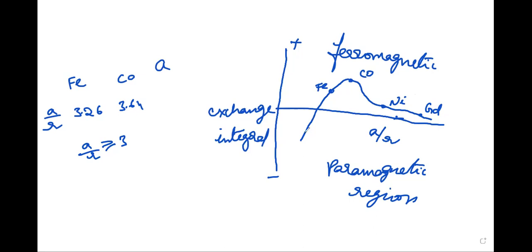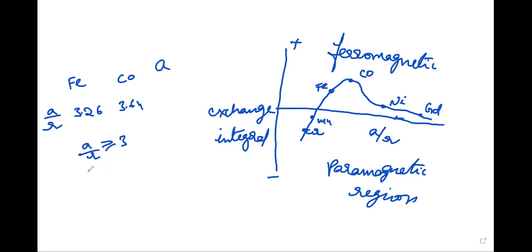On the other hand, chromium, Cr, and Mn fail to satisfy this above criterion and are not ferromagnetic. They can also be made ferromagnetic by alloying them with some suitable non-ferromagnetic materials to form compounds whose a by r ratio is greater than 3.